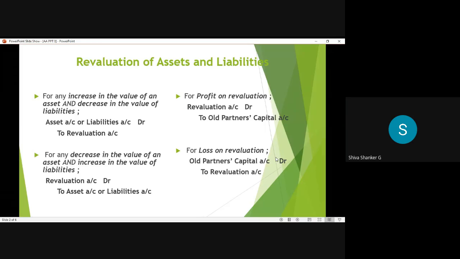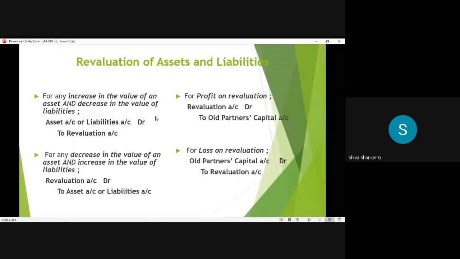See the first entry. The first entry for any increase in the value of an asset and also for decrease in the value of liabilities. So dear students, remember, to understand easily, I prepared this. Actually there are 5 to 6 entries, but adjusted to 4 entries only to understand easily, not to confuse. So first entry for what?